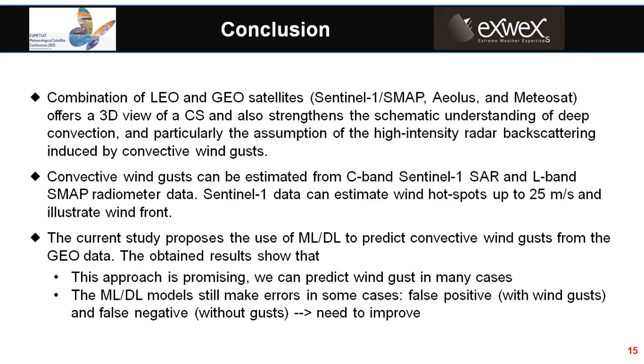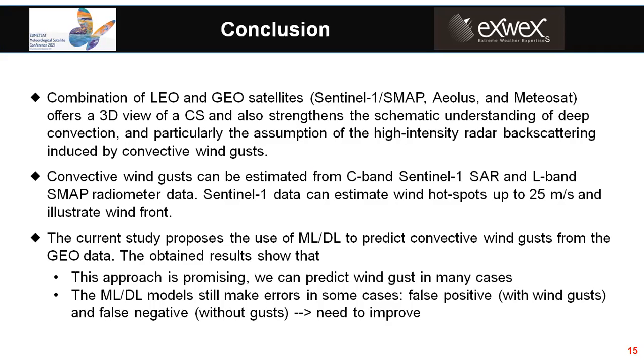Sentinel-1 data can estimate wind hotspots up to 25 meters per second and illustrate wind fronts. The current study proposed the use of machine learning to predict the convective winds from the GEO data. The obtained results show that this approach is promising.